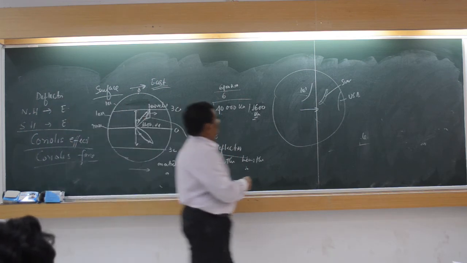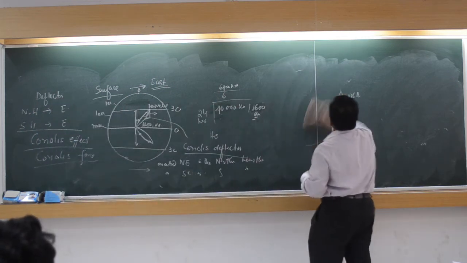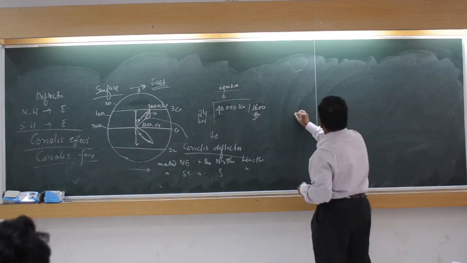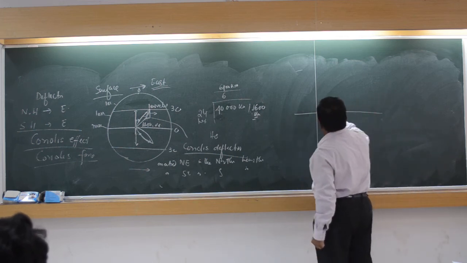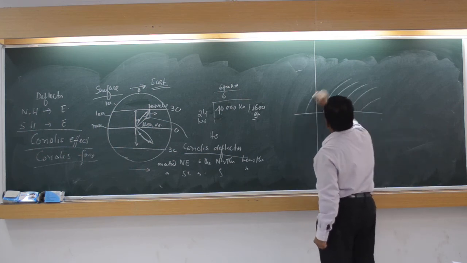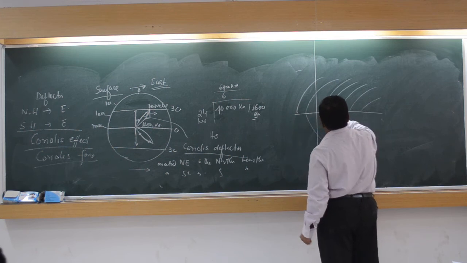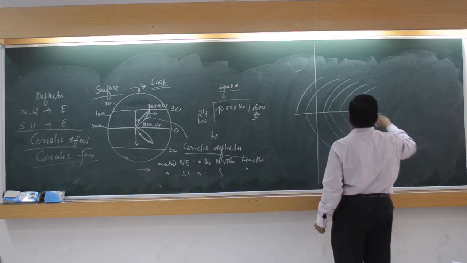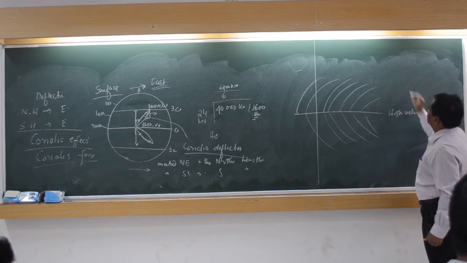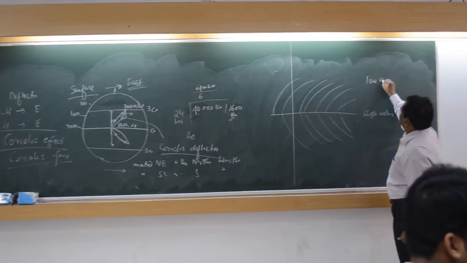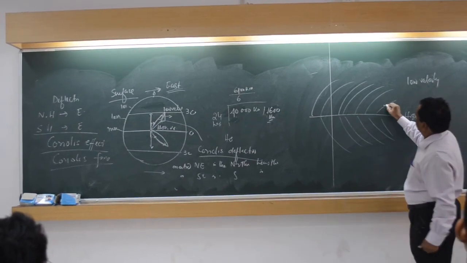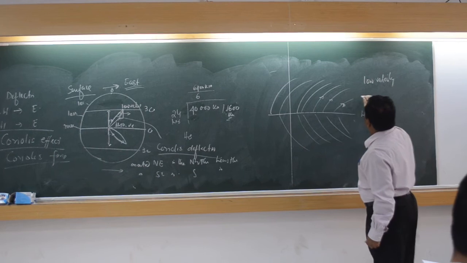So how it happens, it is something like this. Everything will go from here like this. So this is a high velocity zone, and this is a low velocity zone. So the deflection is this way, in the upper atmosphere.